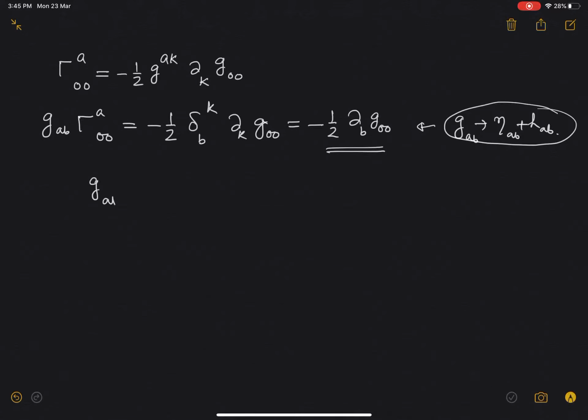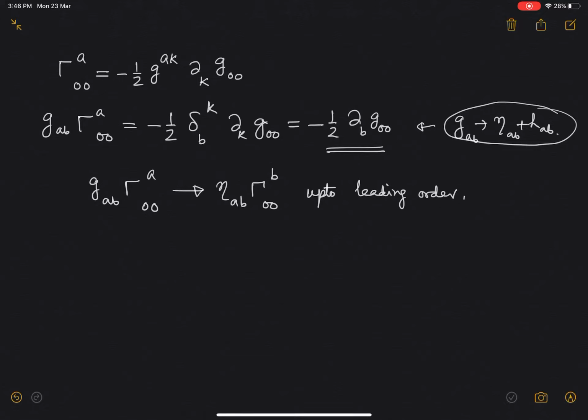So GAB gamma A00 can therefore be written as eta AB gamma B00. Why can I write that? This is also very interesting. So this is up to first order, or up to leading order rather. It is better to write up to leading order.